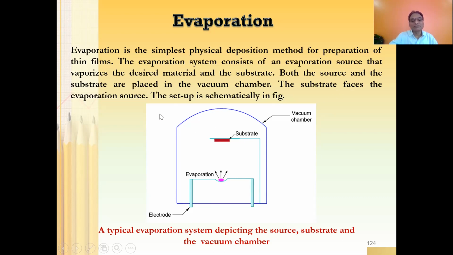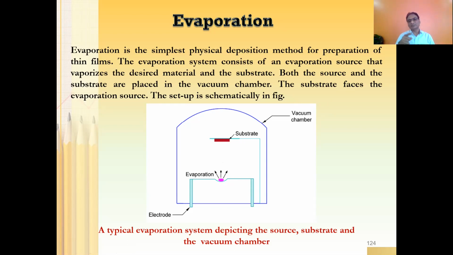The substrate faces the evaporation source. You can see this is the substrate and this is the evaporation source, so the substrate should be facing the evaporation source. Otherwise, the evaporant is going to spread over all the surfaces except the substrate.